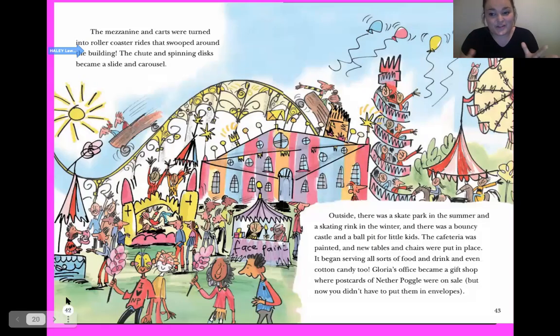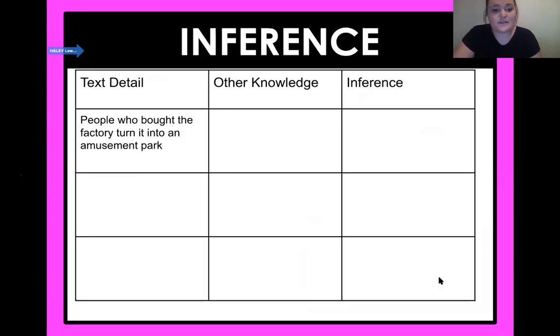Wow, when you put the pages together like this, how amazing does this amusement park look, guys? Pretty great. So on this page, we can see the mezzanine and carts were turned into roller coaster rides. The chutes and spinning discs became a slide and carousel. So we can kind of look at that. Here's that slide, the carousel, the roller coaster. And then over here outside, there was a skate park in the summer, skating rink in the winter. The cafeteria was painted. The postcards were on sale, but now you didn't have to put them in an envelope.